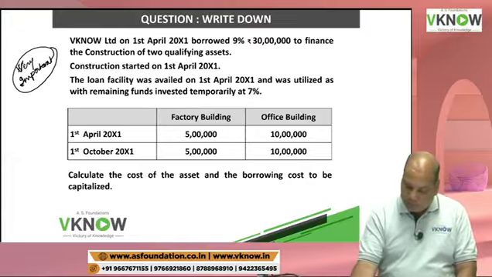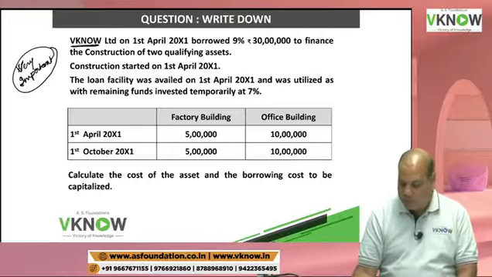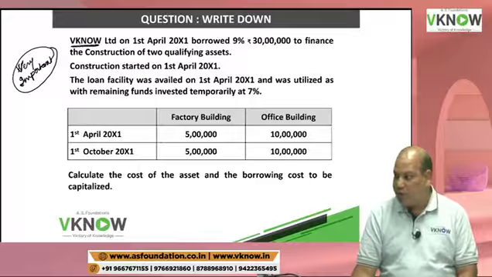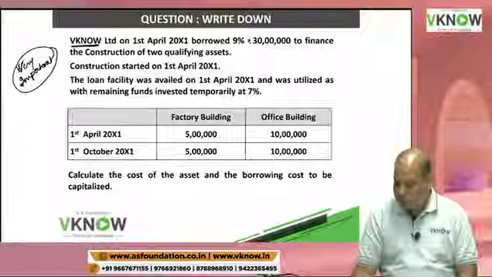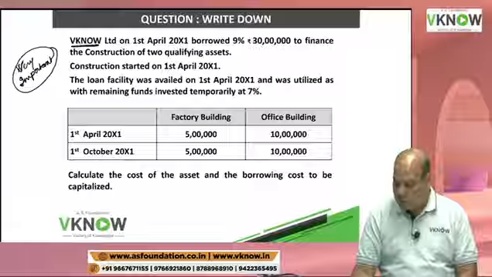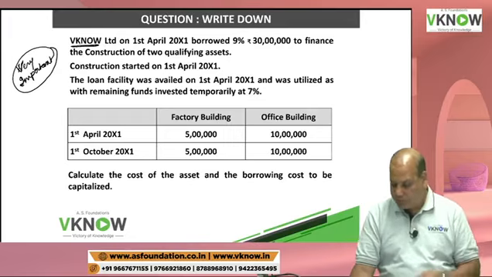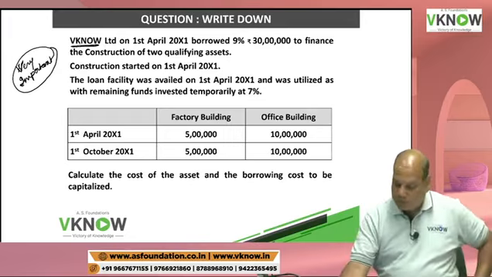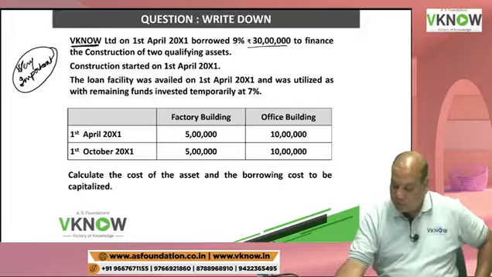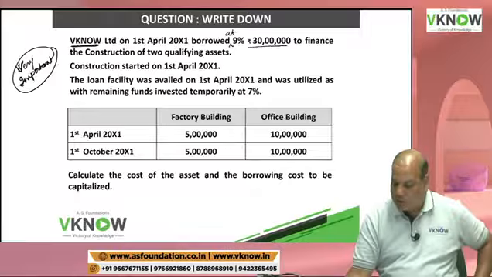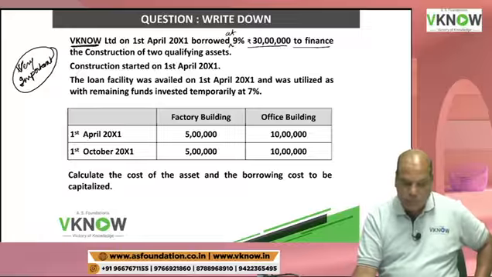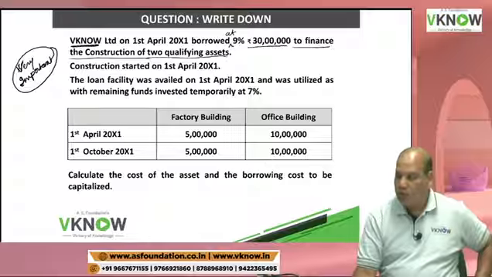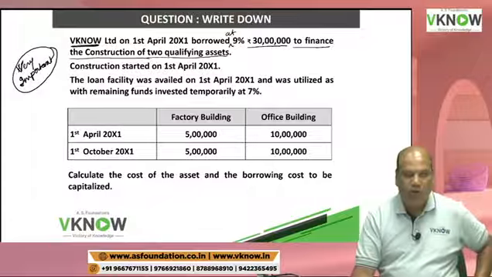We Know Limited, on 1st April 20x1, borrowed 9%, rupees 30 lakh, to finance the construction of two qualifying assets, two QA.